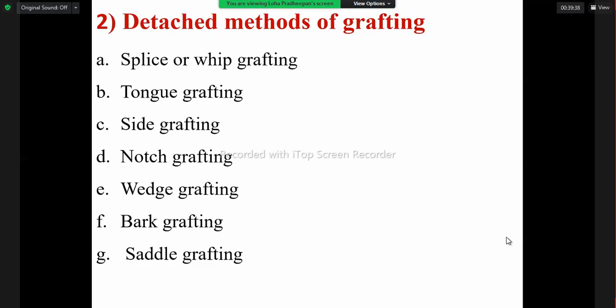Because of the shape of the cut we make on the rootstock and scion, these names are given. And here we are separating the scion from the mother plant. But in the attached method, we are not separating the scion top portion from the mother plant. We are using two plants, both having their own root system. After successful union only, we cut off the plant part which is not needed.